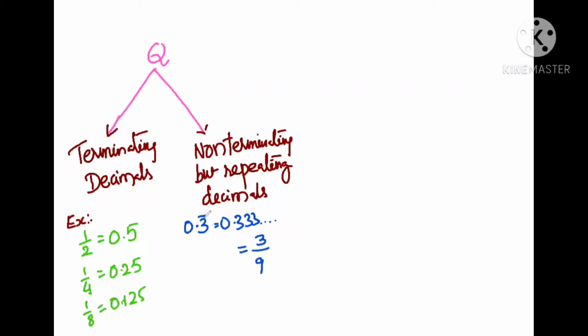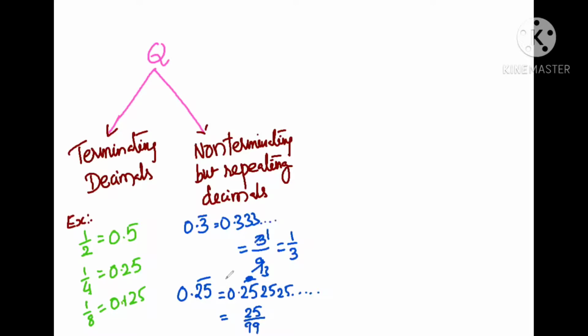Count here how many numbers are being repeated. Only one number is repeating, so write one 9 in the denominator, then you will get the P by Q form of this number. 3 ones are 3, 3 threes are 9. If you divide 1 by 3, you will get this 0.3 bar. Similarly, 0.25 bar. This is a non-terminating repeating decimal, that is 0.252525, like that. It will continue. So we can write this one as 25 by 99.